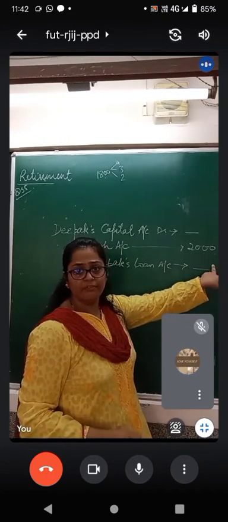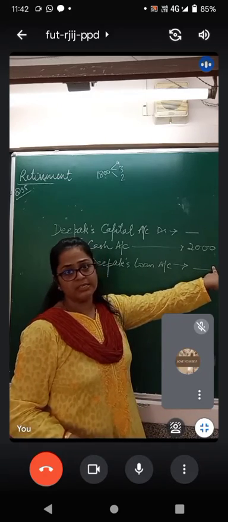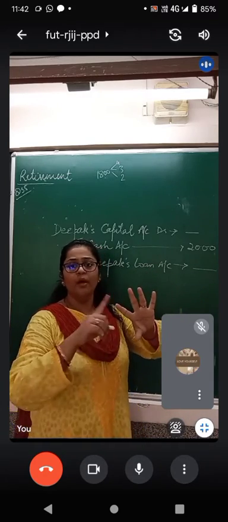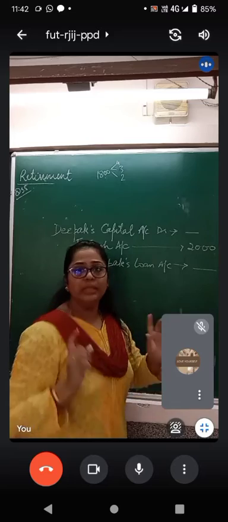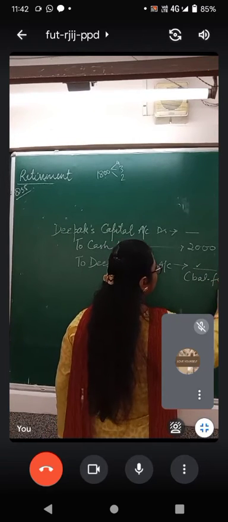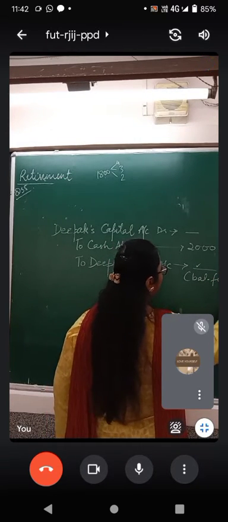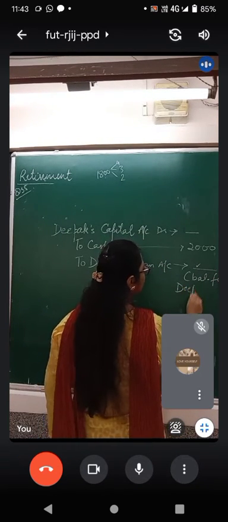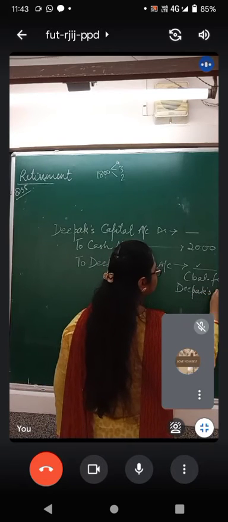Now, this shall be the balancing figure of partner's capital account. 3 columns will be there: Manoj, Naveen and Deepak. The balancing figure of Deepak's column we will write here. Balancing figure of Deepak's capital account.